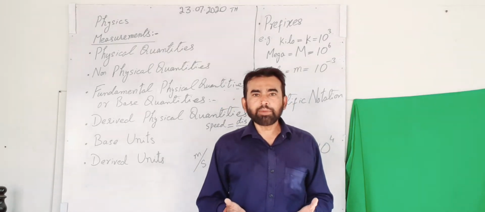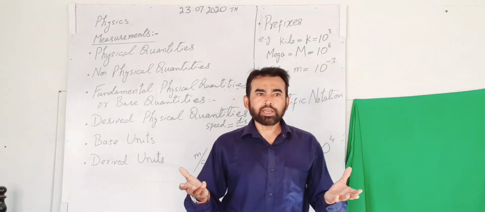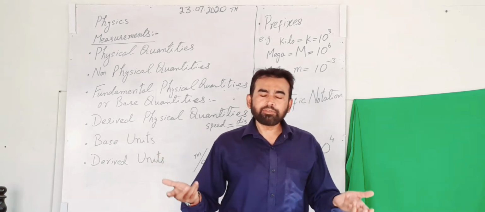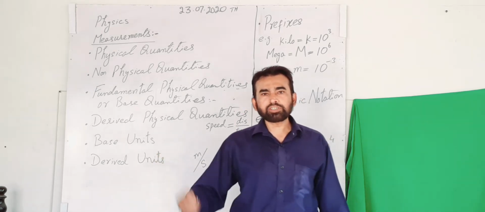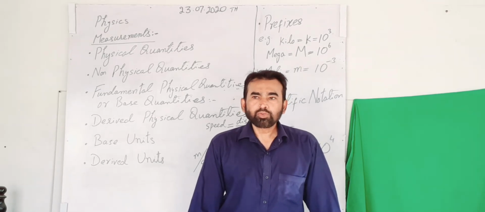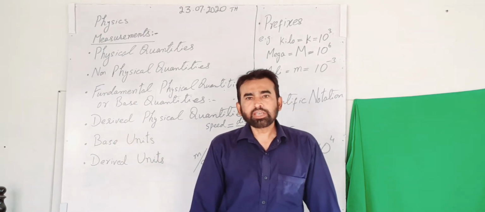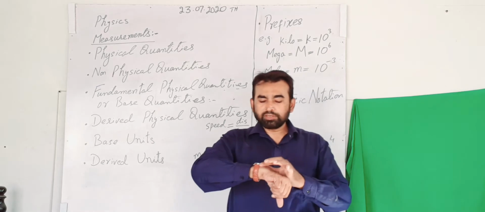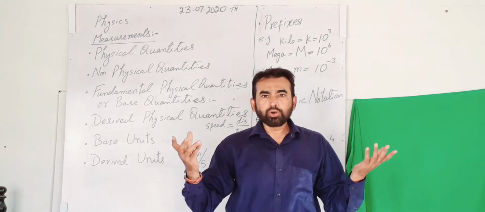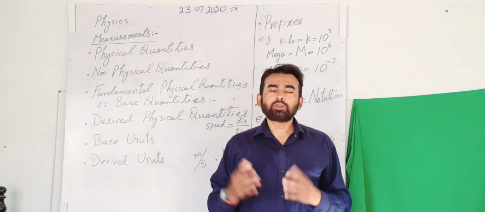For example, if you are going to a shop and asking him, please give me 5 kg of sugar, obviously he will measure that matter, sugar, and he will give you 5 kg of sugar by measuring with his balance, etc. In the same way, if you are talking about time, you can measure the time with the help of your watches or clocks, etc. So all things that can be measured are called physical quantities.